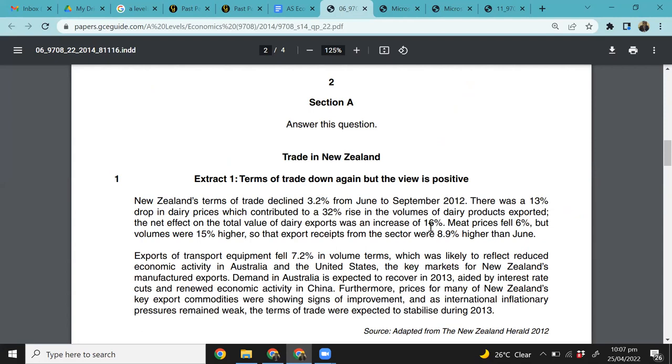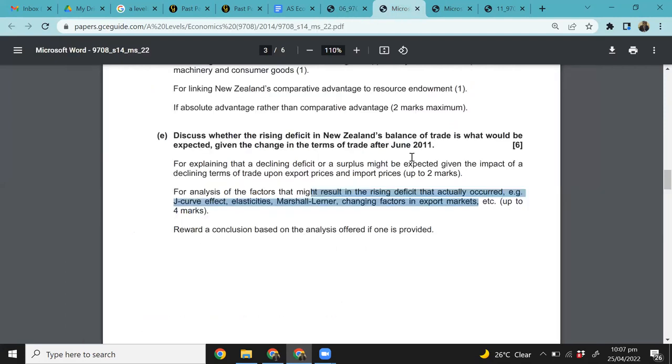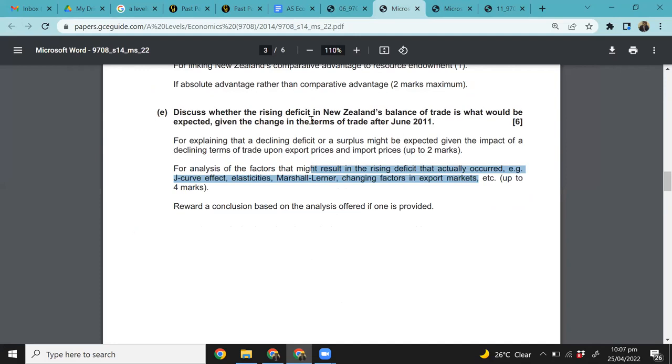Correct, right? But did you notice, students, in this question that it is not only talking about the terms of trade and its effect on the balance of trade, it's also talking about other factors, right? Changing factors in export markets, which we mentioned: how well your trading partners are doing, what the quality of your exports is, and how many substitutes there are for your products, and all those things, right? Because those directly impact your performance on trade. Correct? Any confusion, Khizr, Zohan?